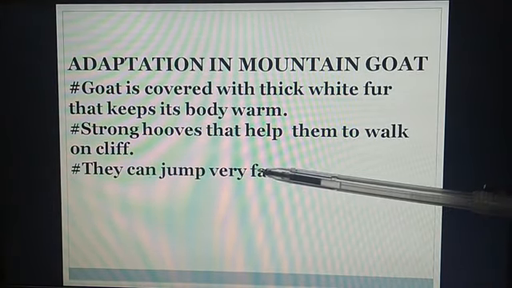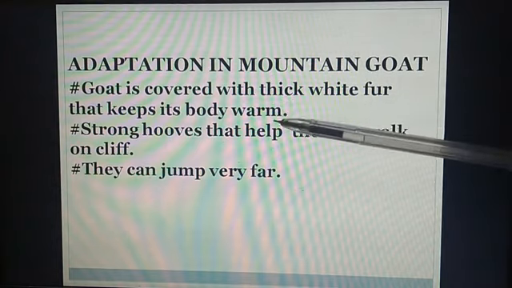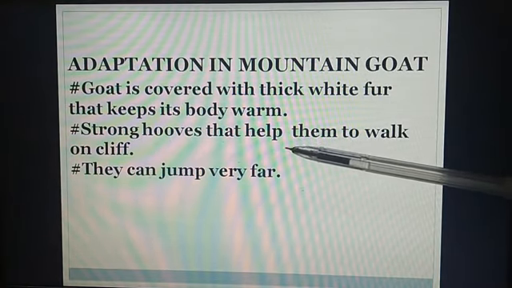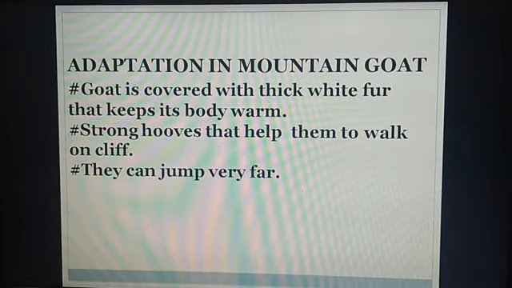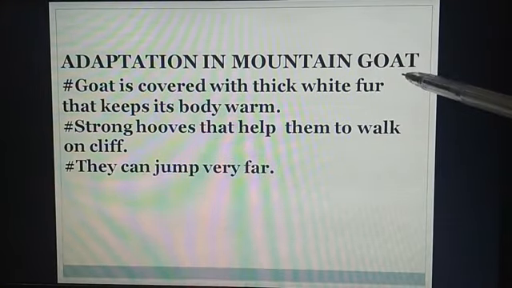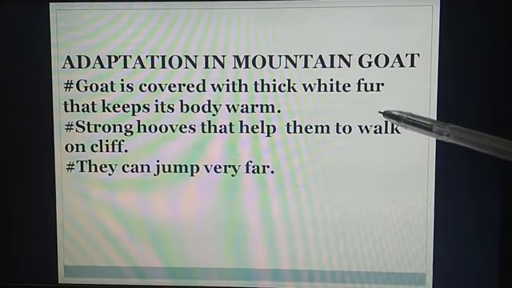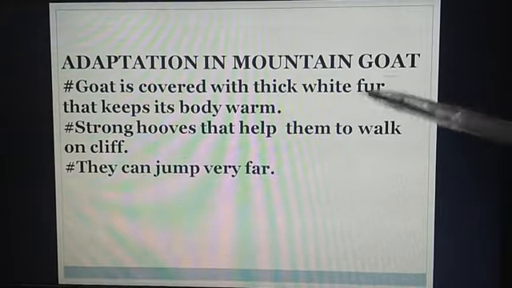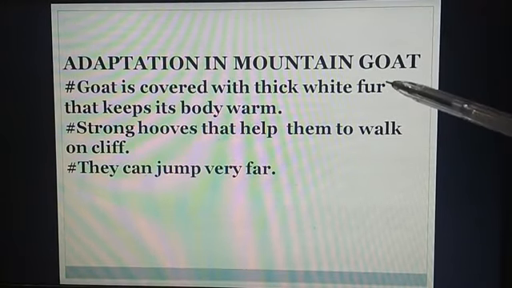They can jump very far to escape from predators. Mountain goats hibernate to save their energy in the winter season.